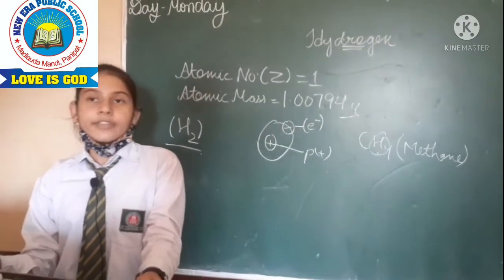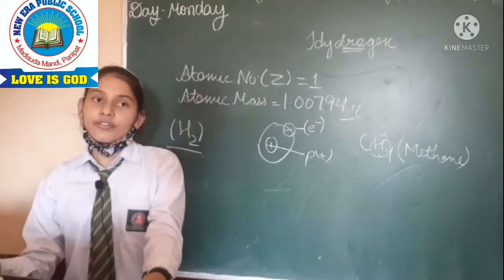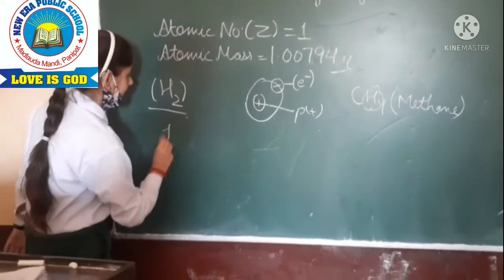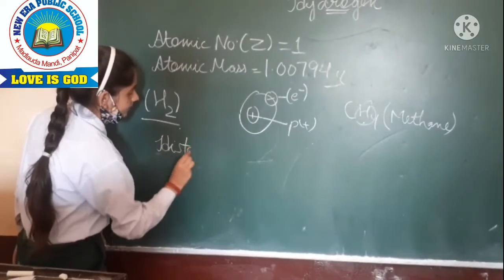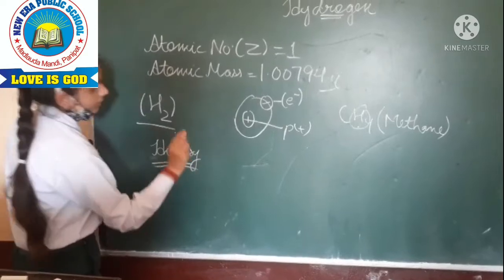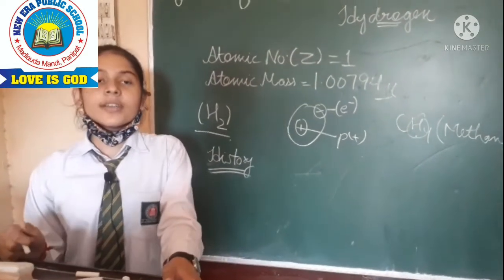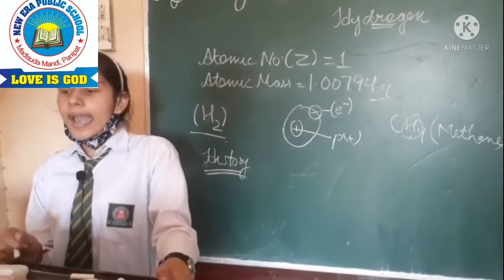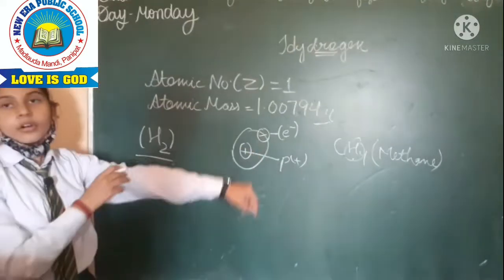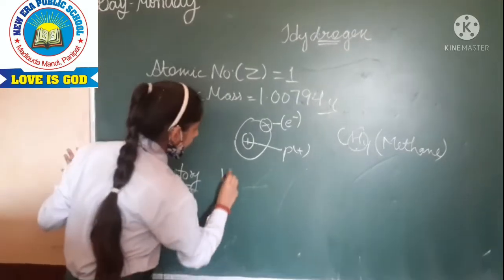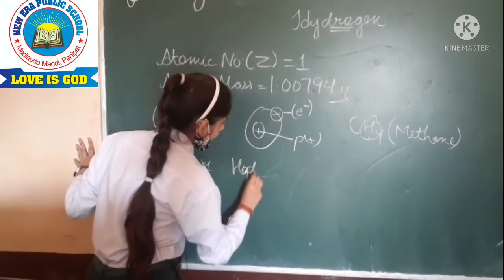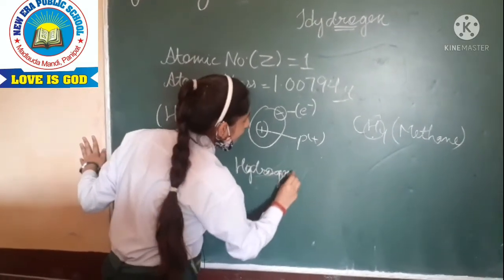Now we are going to learn about the history of hydrogen. Hydrogen was discovered by Henry Cavendish in 1766, and the name hydrogen was given by Lavoisier.